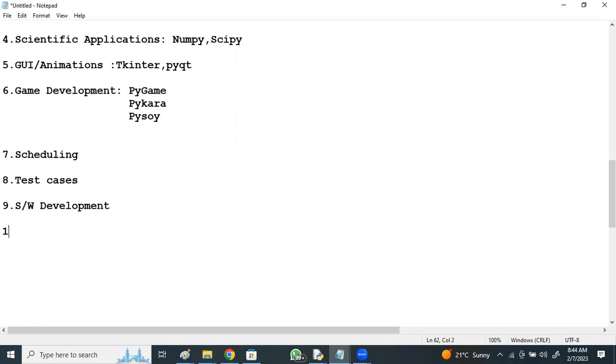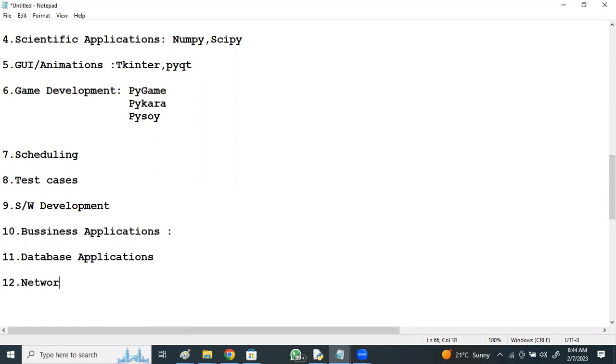Apart from this, Python is mostly used even in business applications. Python is one of the best choices to develop e-commerce systems, and it is one of the hottest applications of Python. Then database applications: Python can connect with any database like MySQL, Oracle, PostgreSQL, SQL Server, right? Python provides a separate module for all of these.